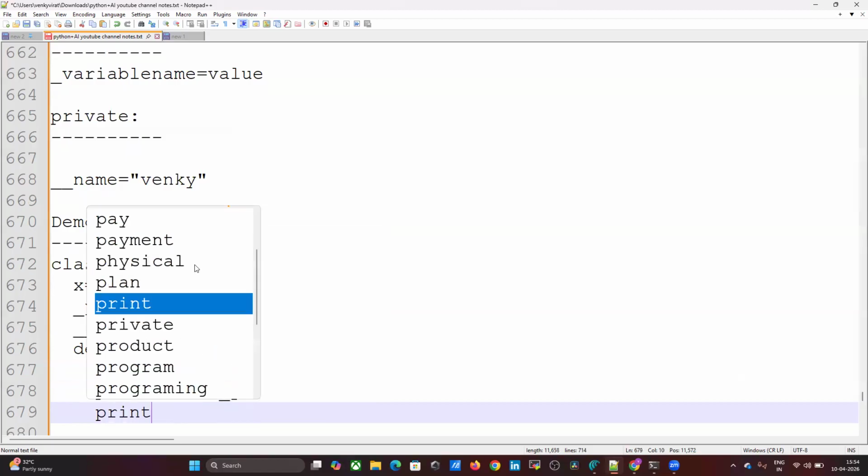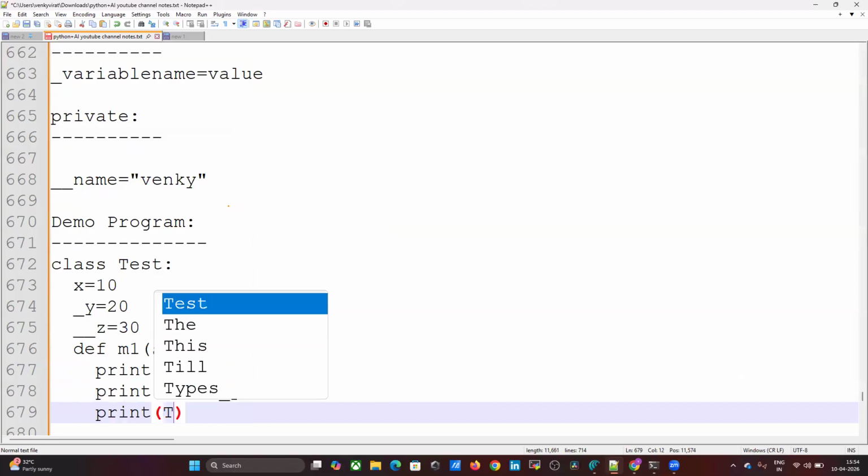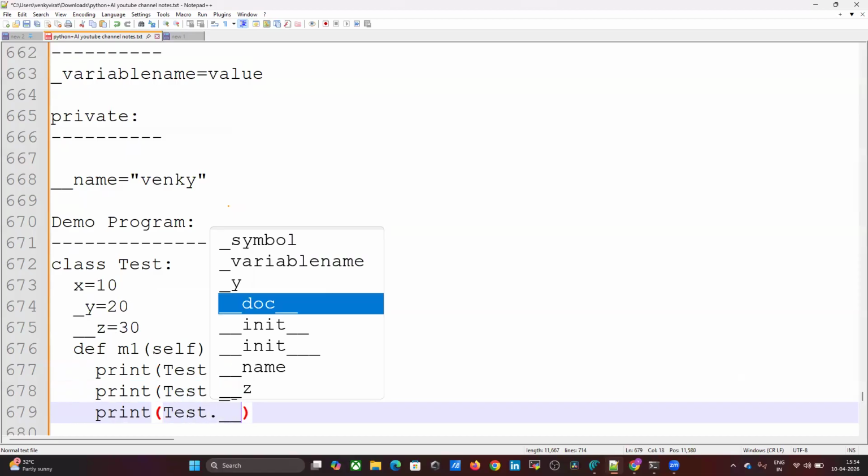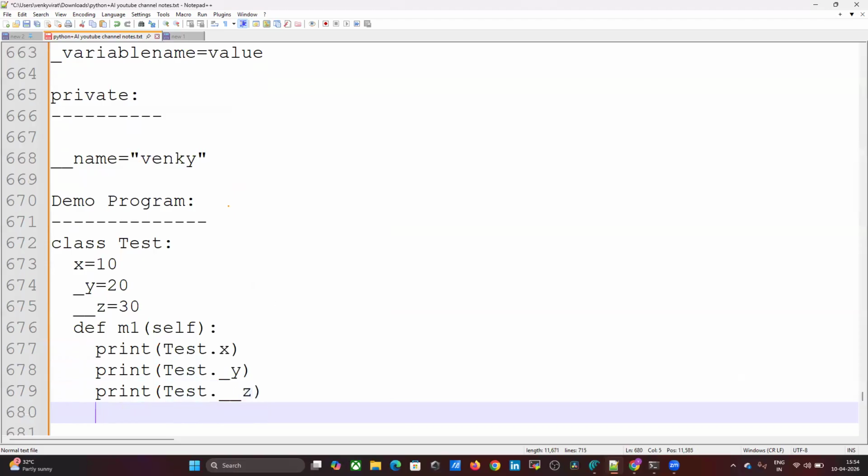Next, print the private variable Test.__z I'm calling. Then we will check which variable works and which gives an error.